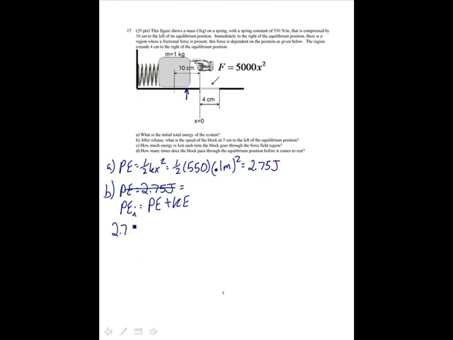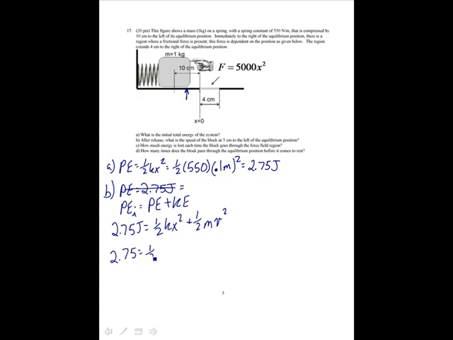That's 2.75 joules is equal to 1/2 kx squared, where x is going to be 5 centimeters, plus 1/2 mv squared.